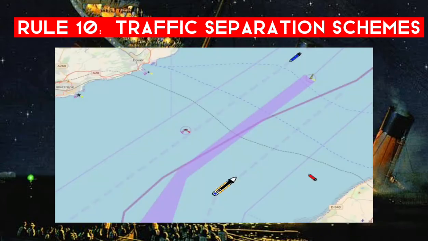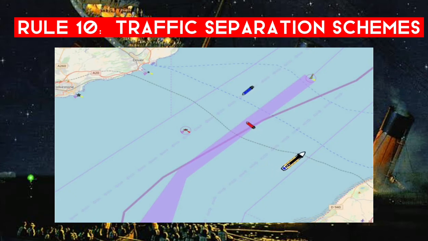So in this scene we've got the red vessel wanting to cross the traffic lanes. We know she's got to do so on a heading as nearly as practicable at right angles to the general direction of traffic flow. She's got herself in that position already. The passenger vessel is following the northeast lane and the blue bulk carrier is following the southwest lane. Now, in the first situation, of course, the passenger vessel has to come round and give way. It's still a crossing situation, even though it's a traffic separation scheme.